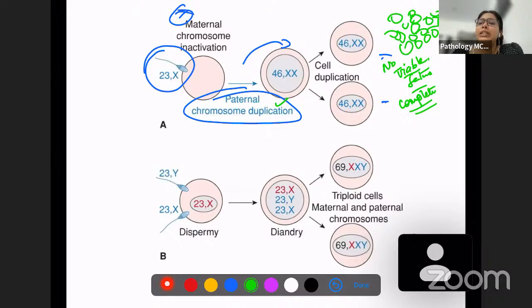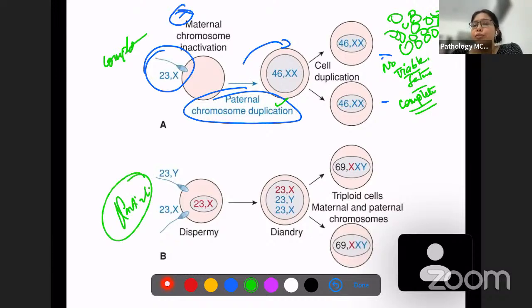Okay. This is complete. This is partial. But the case with partial mole is different. The partial mole is because of dispermy. That is, maternal chromosomes are very much intact, and you have dispermy. You have two sperms fusing. Because of that, you have a triploid fetus, 69XXY. You have a triploid fetus which is forming.